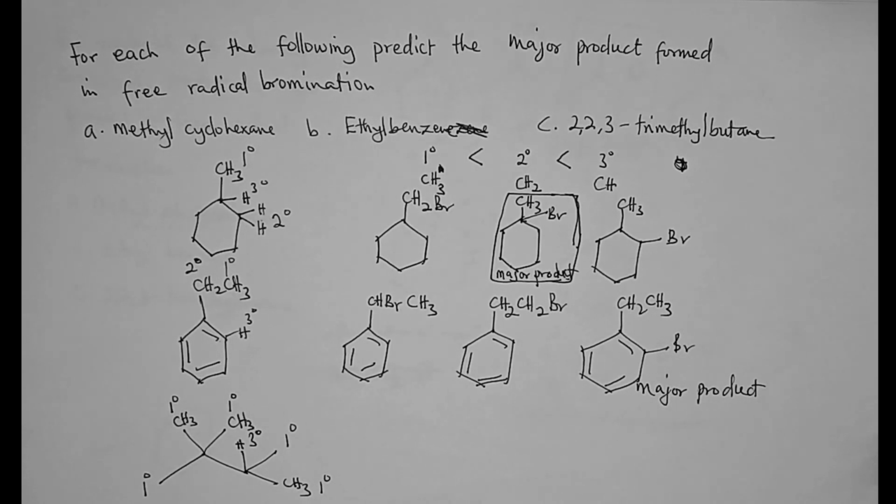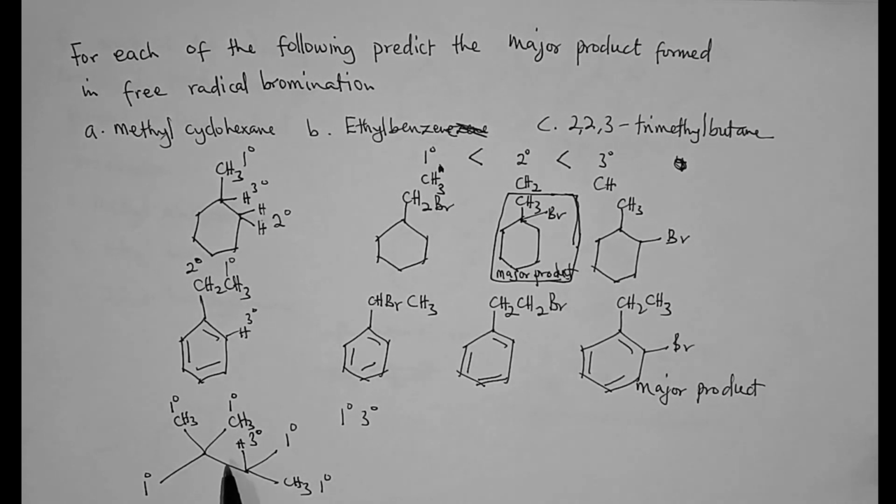So we have 2 kinds of protons on this molecule: we only have primary protons and tertiary protons. And because we have only primary and tertiary protons, we will only form 2 products in the bromination of this compound, not like the first ones where we formed 3.